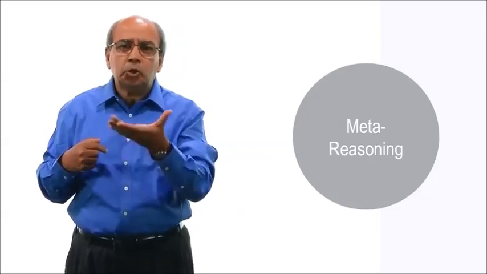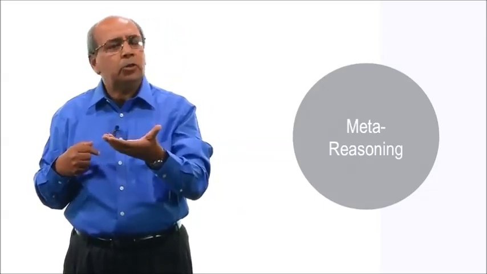Today we'll talk about meta-reasoning. Meta-reasoning is thinking about thinking, knowledge about knowledge. In this case, the agent is not reasoning about something outside in the world. Instead, the agent is reasoning about itself, about its own knowledge, its own reasoning, its own learning. As an example, I can ask you, what is President Obama's telephone number? I'm sure all of you can immediately tell me you don't know. But how do you know that you don't know?